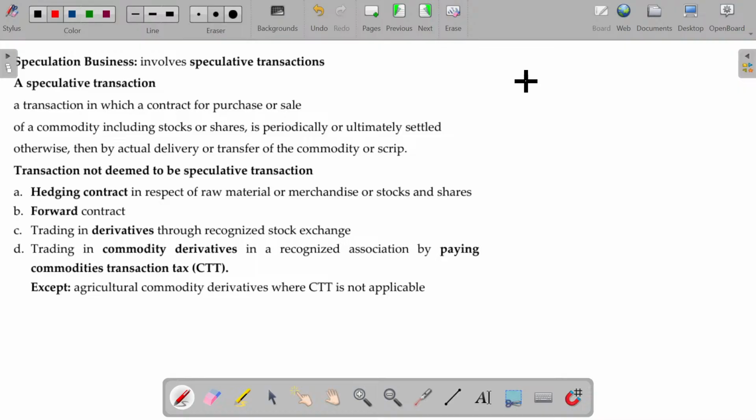For example, Mr. A is about to retire in a matter of 3 months. He will get bulk retirement benefits after 3 months. So after 3 months, he wants to invest particularly in the share of XYZ company. Currently, the price being 100.